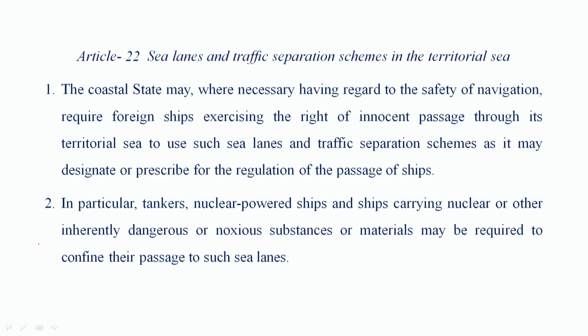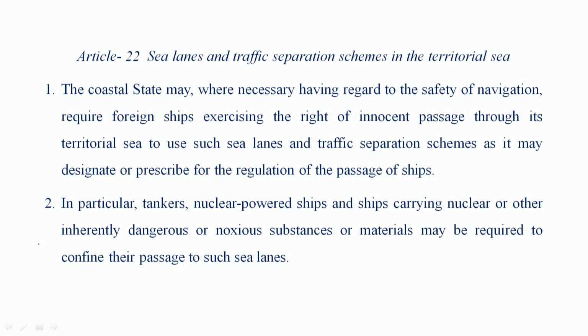coastal states. The coastal states may, where necessary, having regard to the safety of navigation, keeping in mind the safety of navigation, require foreign ships exercising the right of innocent passage through its territorial sea to use such sea lanes and traffic separation schemes as it may designate or prescribe for regulation of the passage of ships. For example, let's say that that sea lane is a bit dangerous, or it can be that the sea lane is used for its own ships carrying heavy cargo, so that there can be risk if the foreign ship is following the same passage.